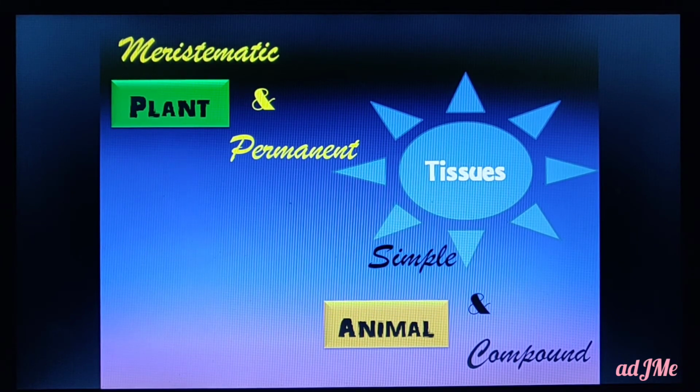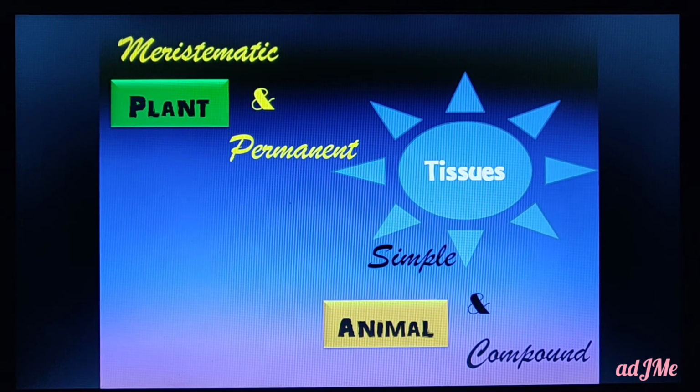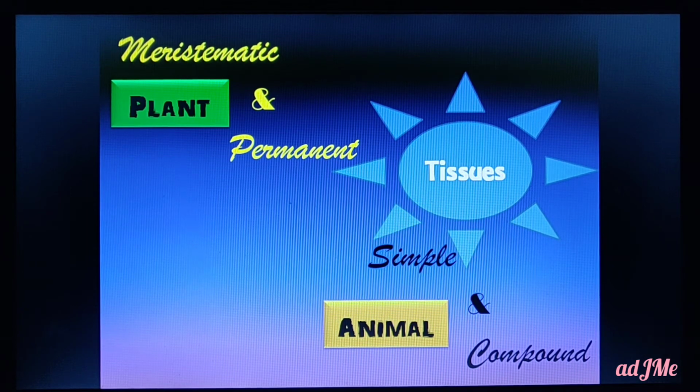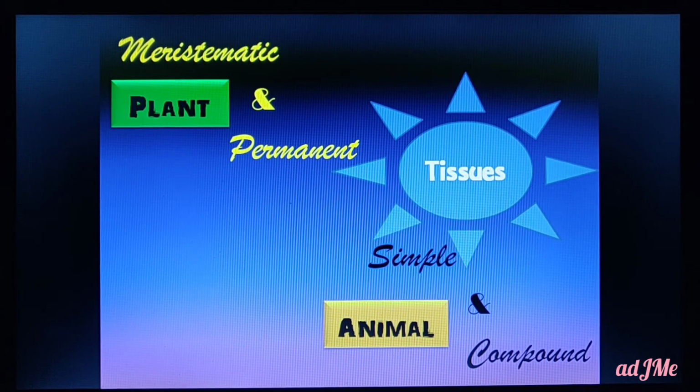A meristematic tissue can mature into any type of permanent tissue. There are different types of permanent tissues which you are going to learn later, like collenchyma, parenchyma, sclerenchyma, xylem, phloem. Since the meristematic tissue is undifferentiated, it doesn't have any specific identity. But once a meristematic tissue becomes a permanent tissue, that's all.